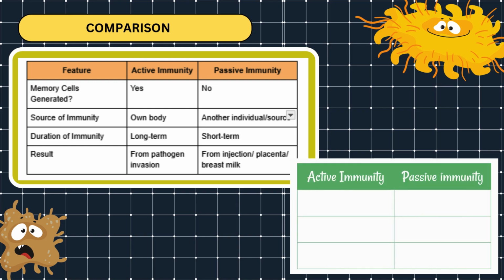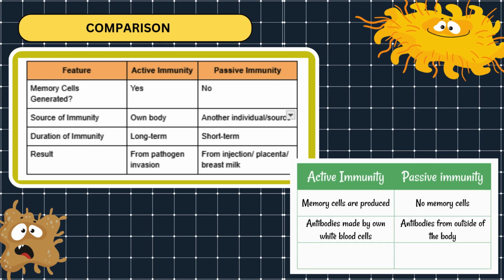Let's look at a few comparisons. Memory cells are produced in active immunity, but not in passive immunity. And antibodies come from inside of the body, produced by the body's own white blood cells in active immunity. But with passive immunity, they come from outside.